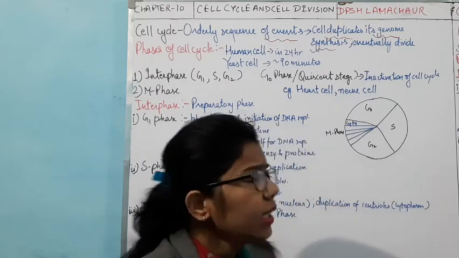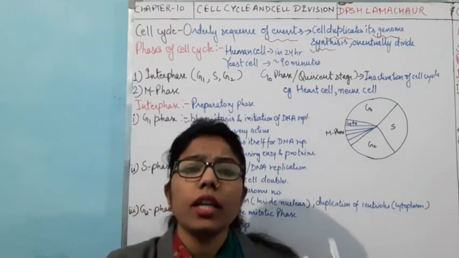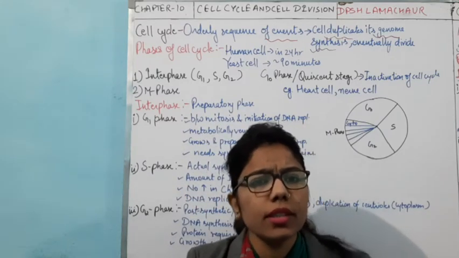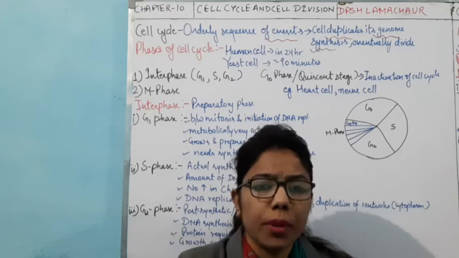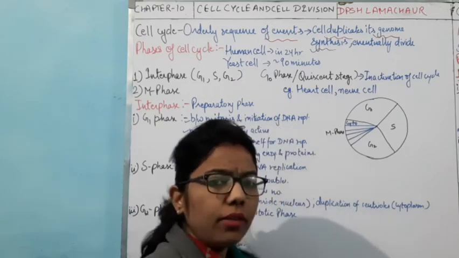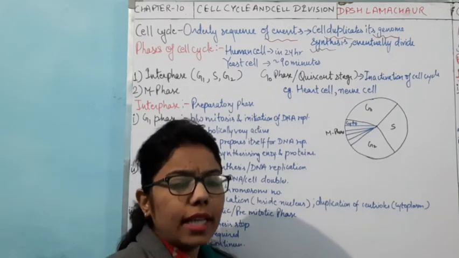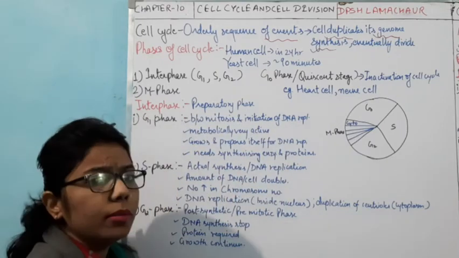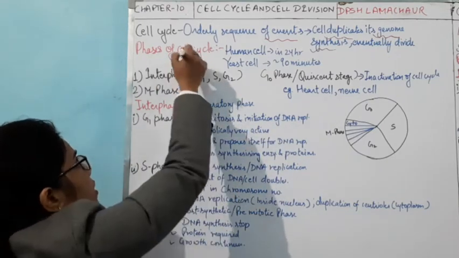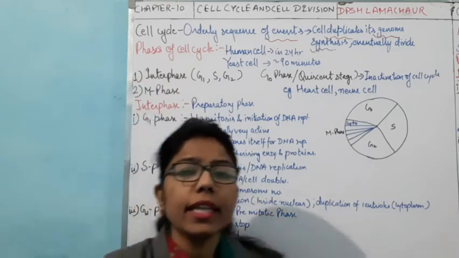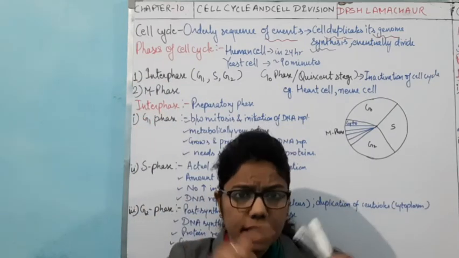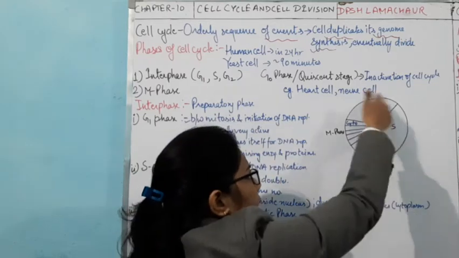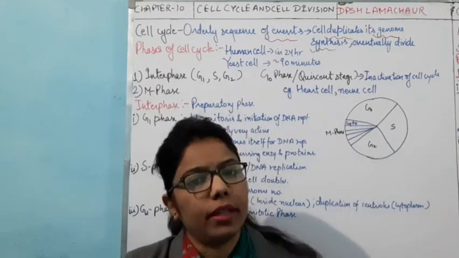In this chapter we are going to start with two types of cell division. The first one is mitosis and the second one is meiosis. Today we are going to do the cell division, mitosis. Clear? Now comes the next part, the phases of the cell cycle. As I have said, it is a sequence of events, and it takes place in a cyclic manner.